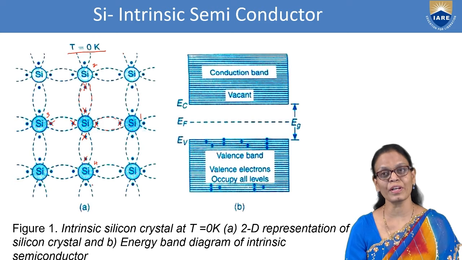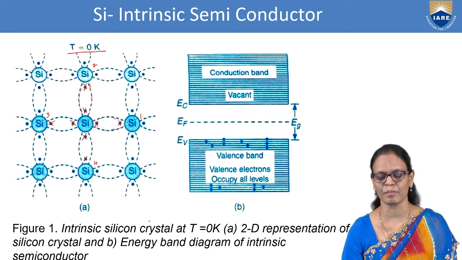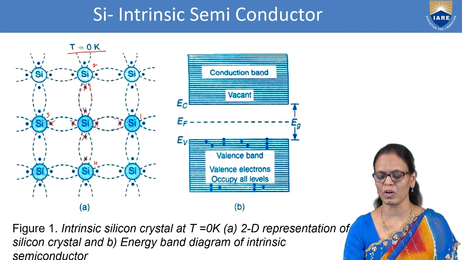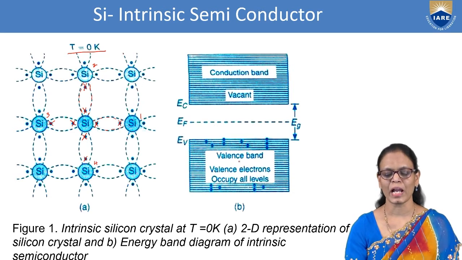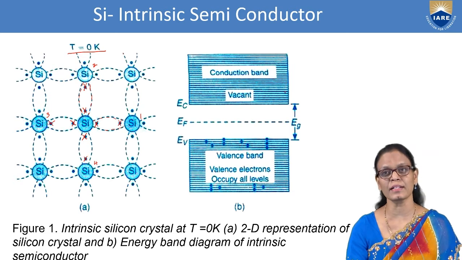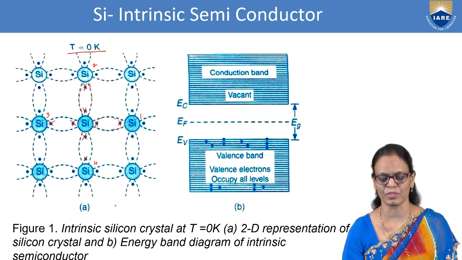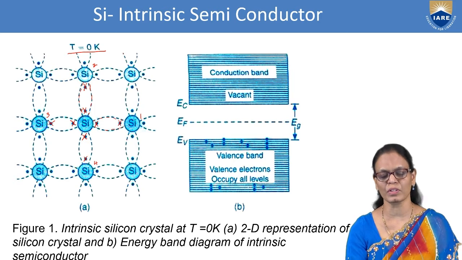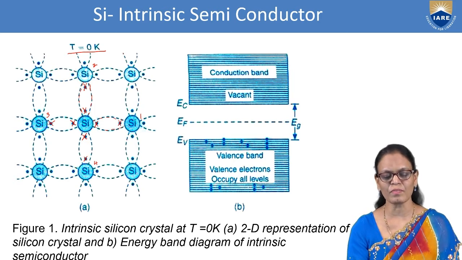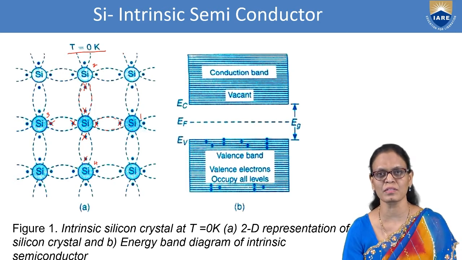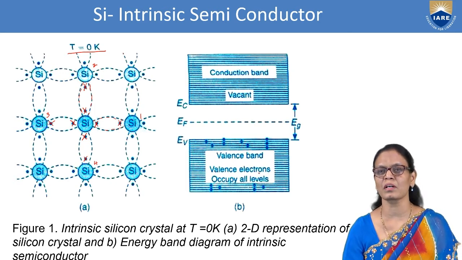Okay. Now how do we represent it in an energy band diagram? Energy band diagram consists of a valence band and a conduction band. So the valence band represents the energies of all the valence electrons, and the conduction band represents the energies of all the conduction electrons. Now, if you see here for this silicon crystal, each atom has 4 valence electrons. So all these electrons or their energies are represented in the valence band.